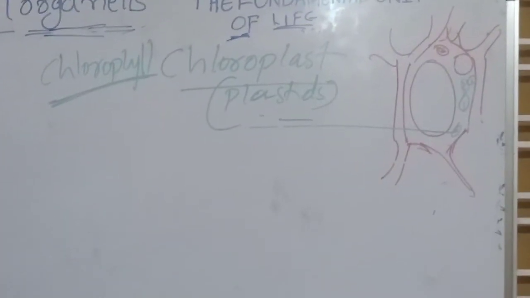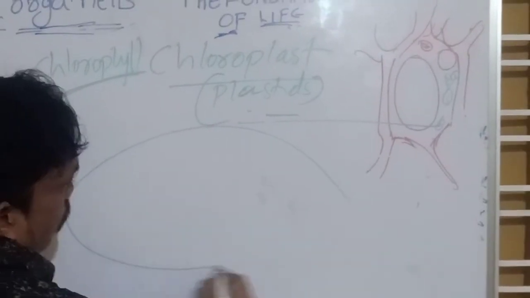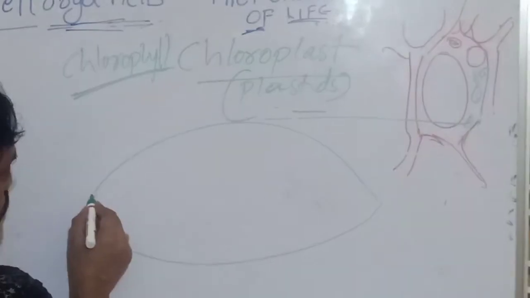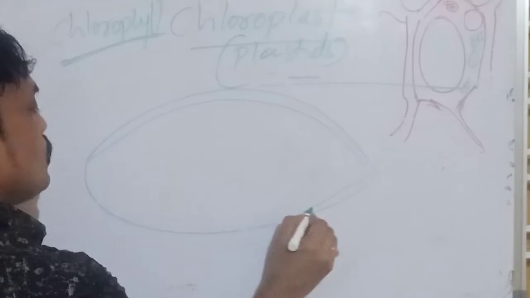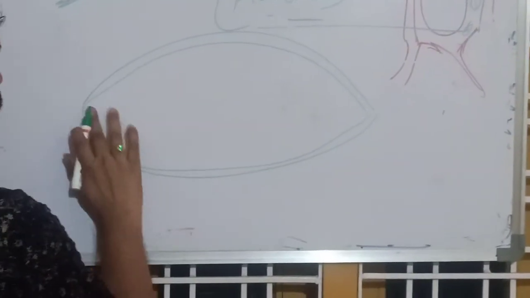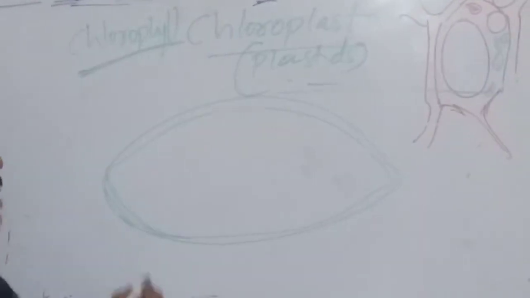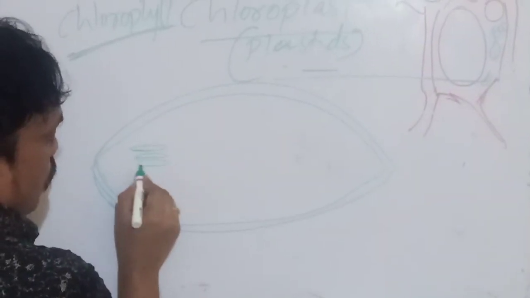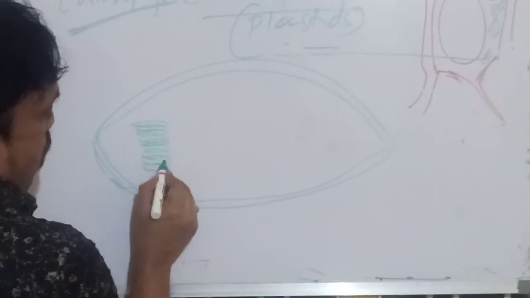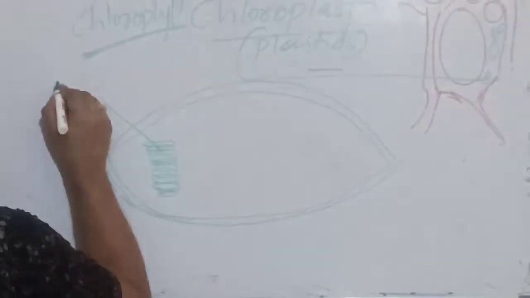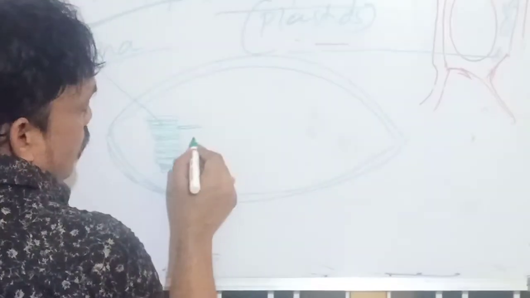Now we have to observe the structure of chloroplast. I will draw just a rough diagram. The structure of chloroplast is also a double membrane structure, like mitochondria. Inside we observe thylakoids. These we can call grana thylakoids.